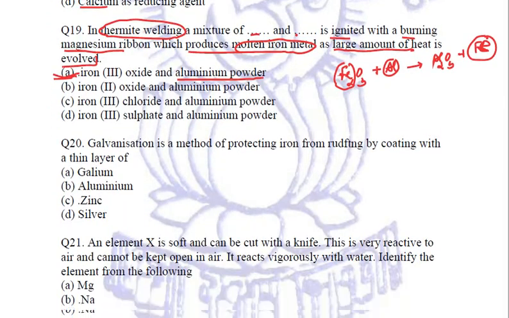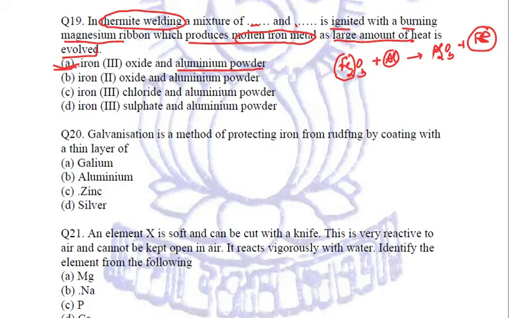Let us see the next question. Galvanization. Now what is galvanization? It is a method of protecting iron from rusting by coating it with a thin layer of zinc. Quite simple. Zinc metal is used for galvanization.